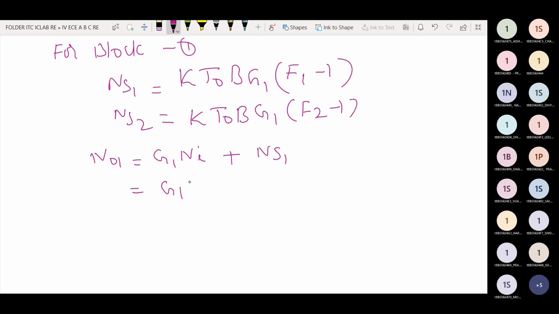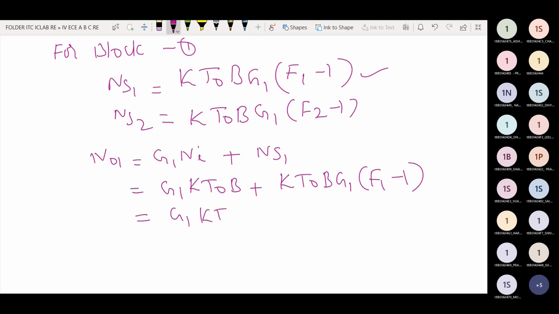G1 into Ni is K T naught B, and here NS1 is K T naught B G1 into F1 minus 1. So we get G1 K T naught B plus K T naught B G1 F1 minus K T naught B G1.